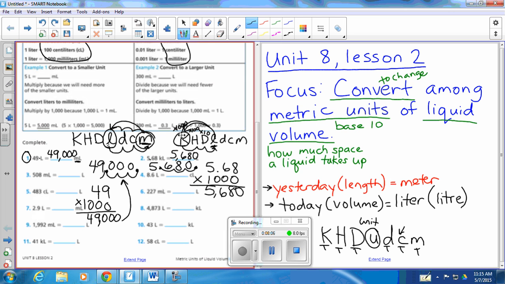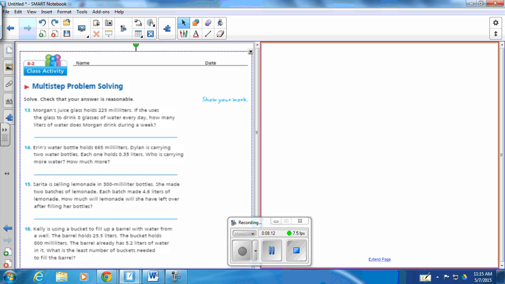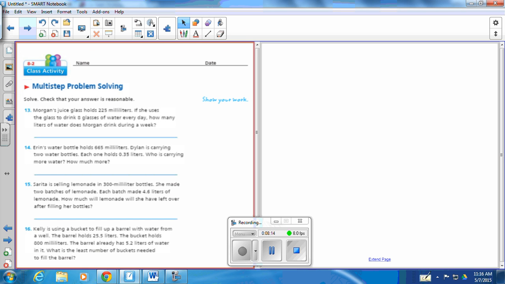Okay. All right, so there's some examples on that. Let's look at some word problems. I know the word problems last night were tough. They were definitely not easy. They were challenging your thinking. Tonight on your Think Central, you have 6 conversions like we just did, where you're just converting from one unit to the other. 3 of them are word problems that are multi-step problems. So the last 3, 7, 8, and 9 are word problems.